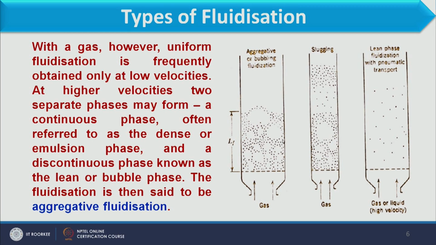So, these are making the dense phase or the continuous phase, and another phase is the space created by the bubble. That we call the lean phase. The fluidization is then said to be aggregative fluidization. So, here we have discussed two types of fluidization.